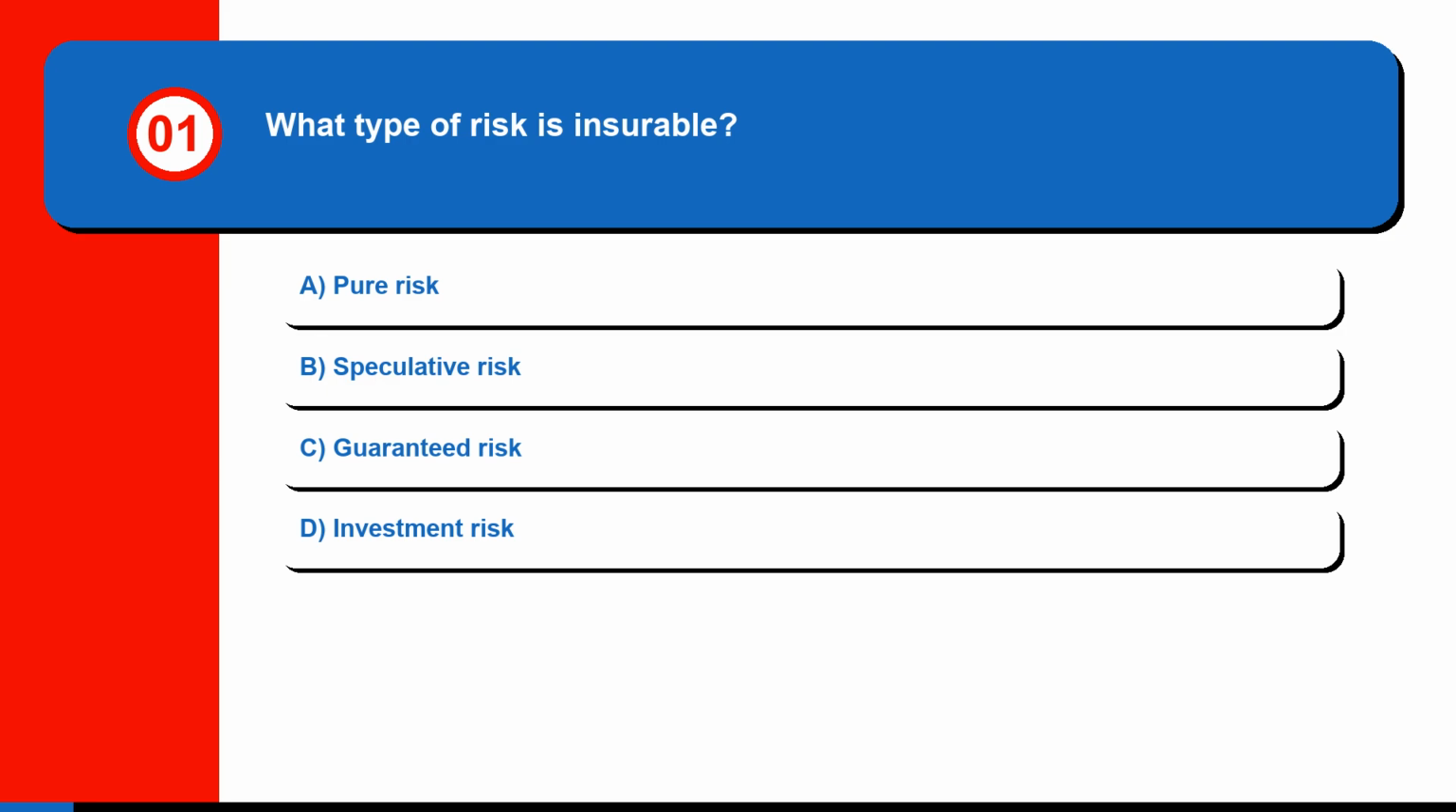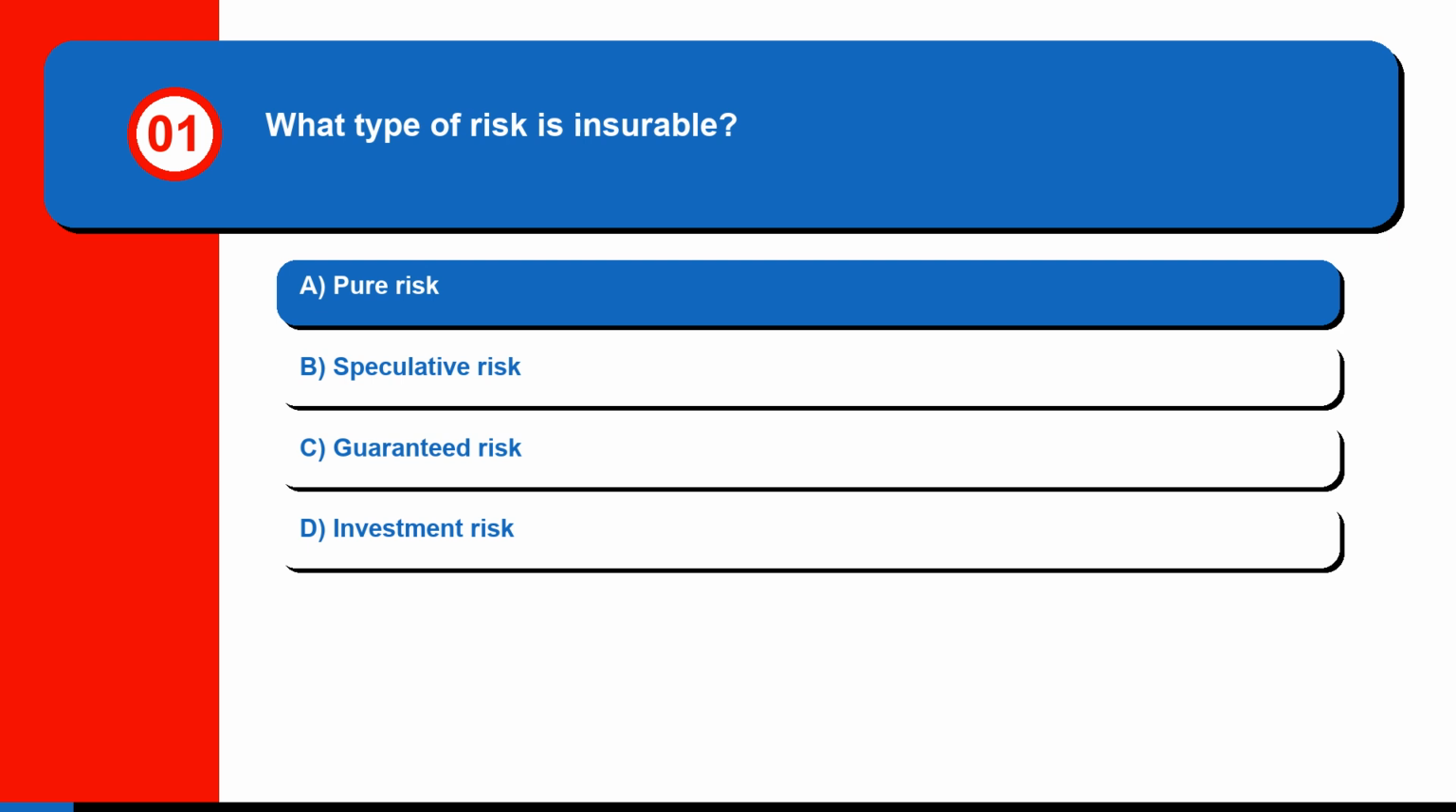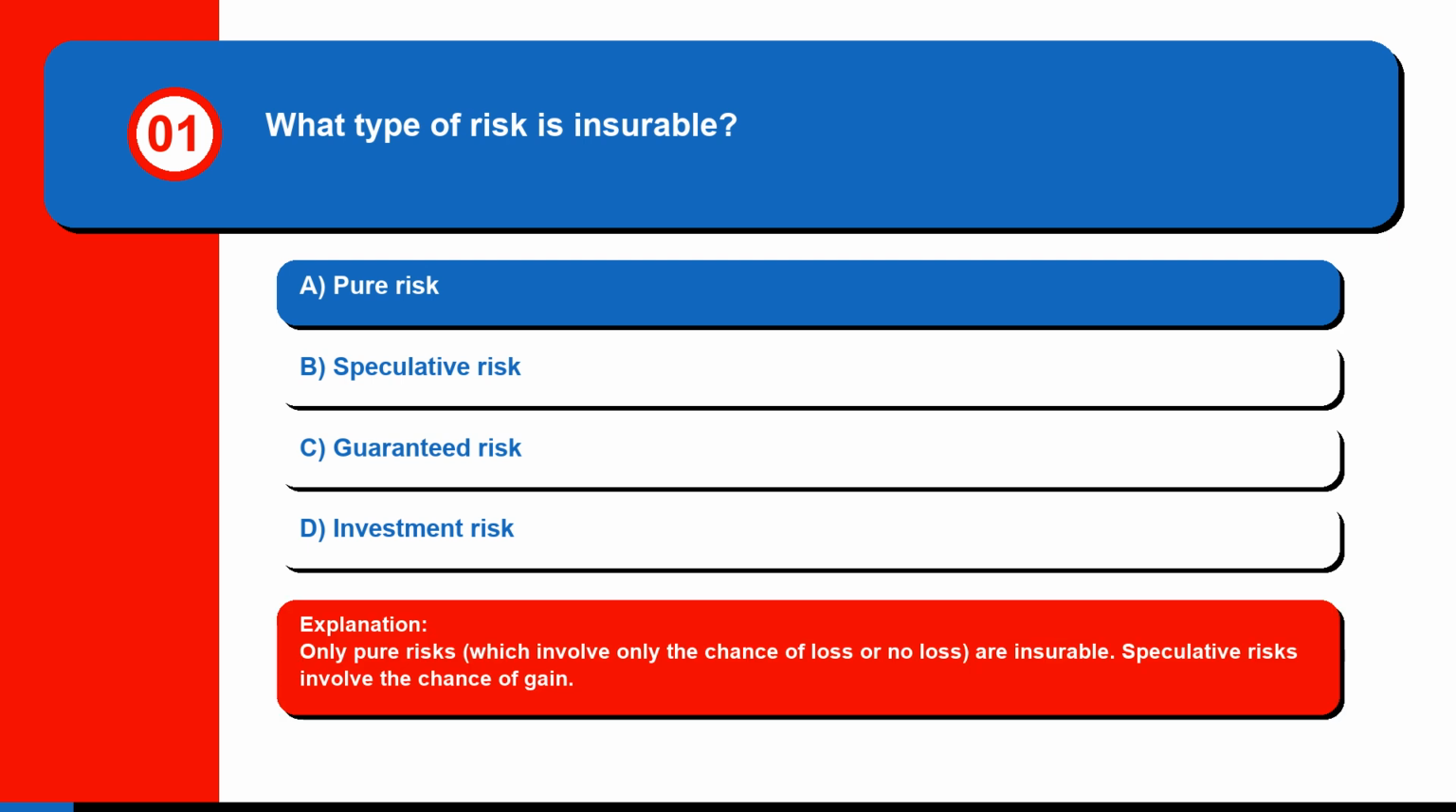Question 1. What type of risk is insurable? A. Pure risk. B. Speculative risk. C. Guaranteed risk. Or D. Investment risk. The correct answer is A. Pure risk. Only pure risks, which involve only the chance of loss or no loss, are insurable. Speculative risks involve the chance of gain.